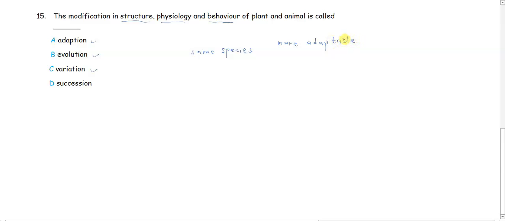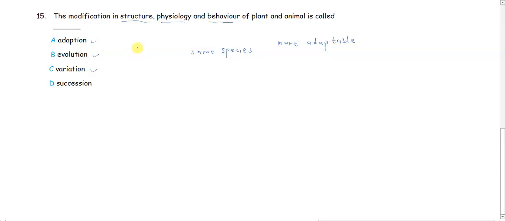So there is a clause that is missing in the description. There is nothing like the modification in structure, physiology, and behavior of plants and animals over a long period of time, making them more adaptable to the environment. No. So we are left with adaptation.